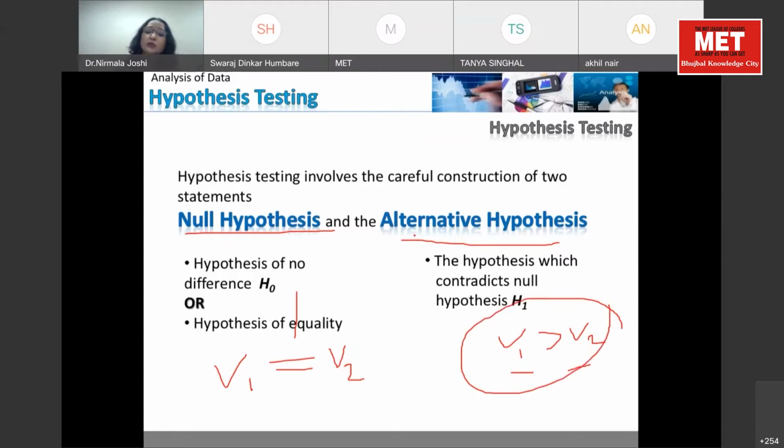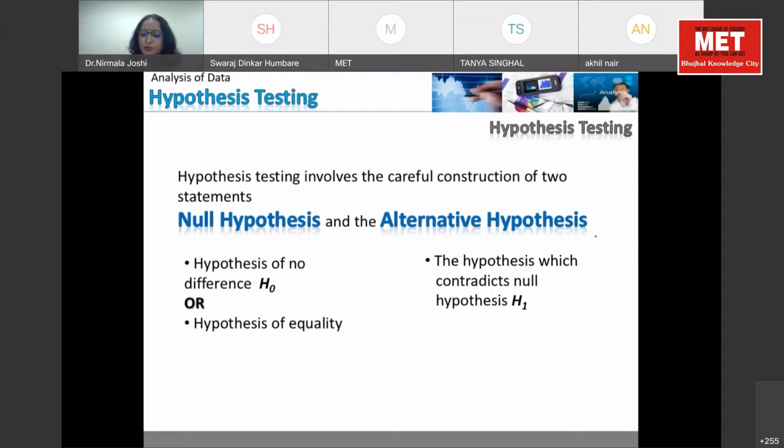So this is your alternative hypothesis. These are the most important concepts in hypothesis testing. So there are two types of hypothesis. One is the null hypothesis, where we assume both observations are the same. These observations can be means, actual values, or variances, depending on your objective of analysis. In the alternative hypothesis, we assume one observation is either greater than or less than the second observation.